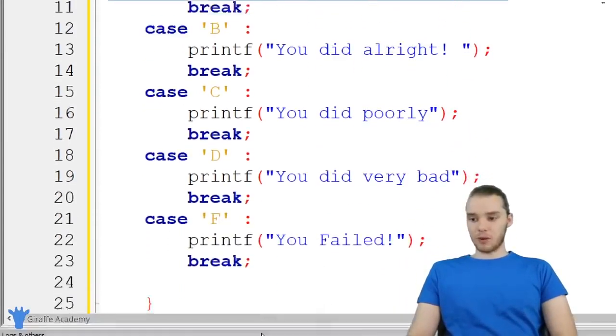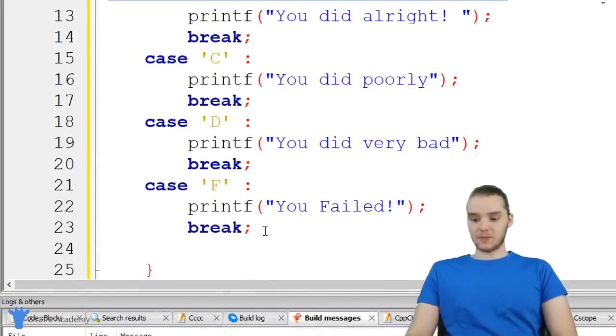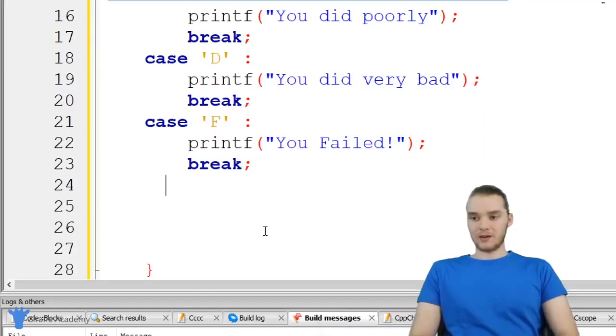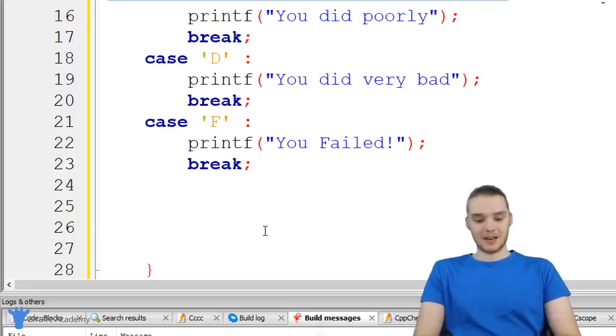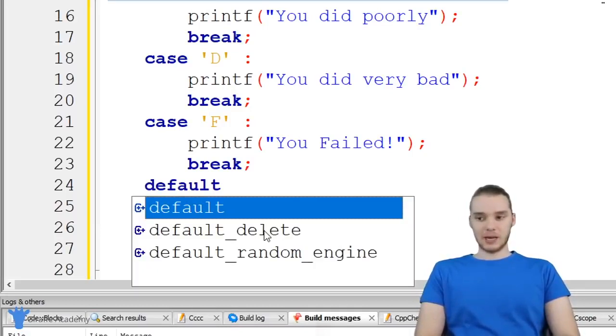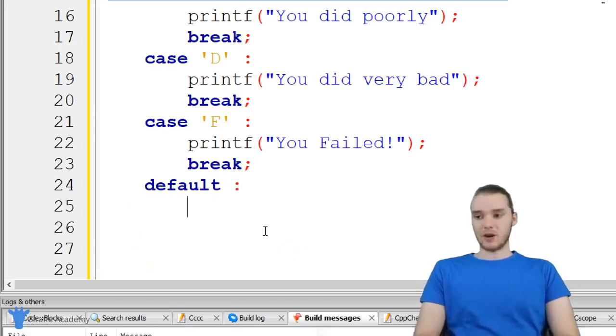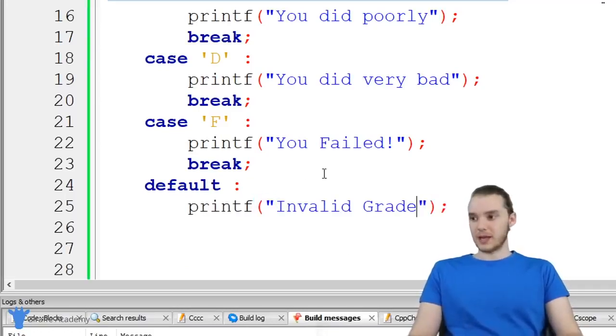So finally, we can check one more thing. In the case that the user or that we get an invalid grade. So for example, if someone entered in like a T or a G or something, that's not a valid grade. So I can use something called default. And default is basically like an else. So default is going to execute whenever none of these conditions up here are met. So then I can just put something like invalid grade. And this will basically be like, hey, you got an invalid grade.